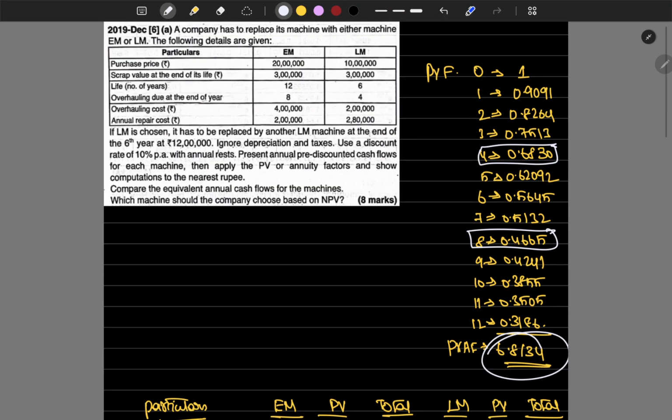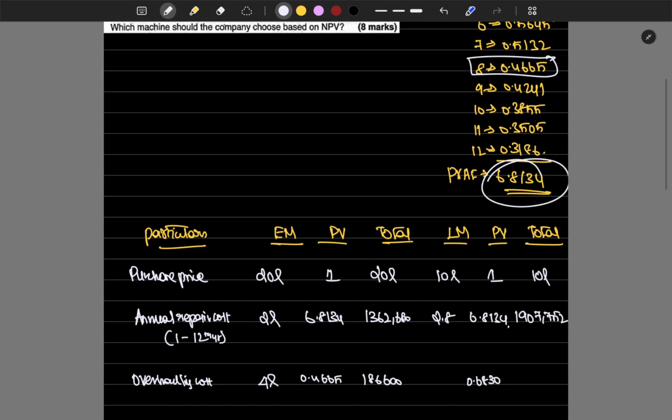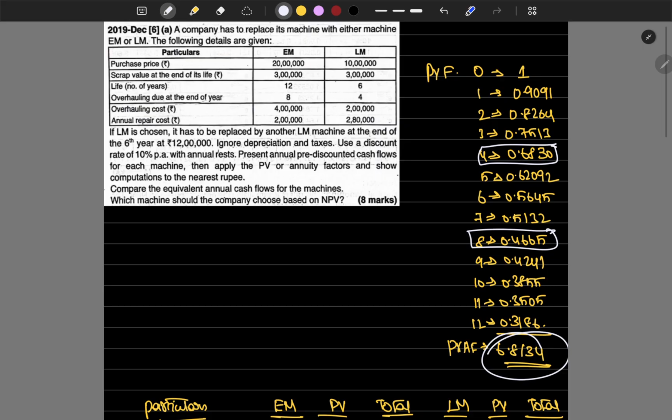Then 2 lakh for LM. 2 lakh into 0.6830 is 1,36,600.